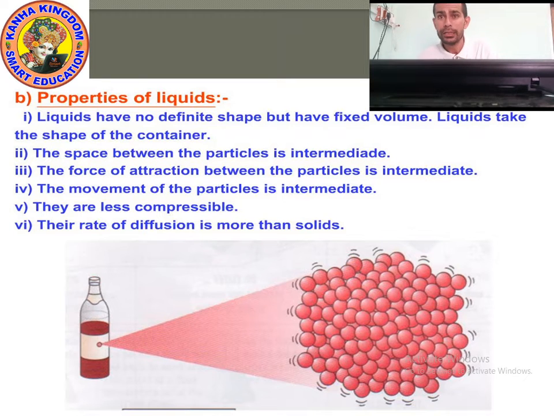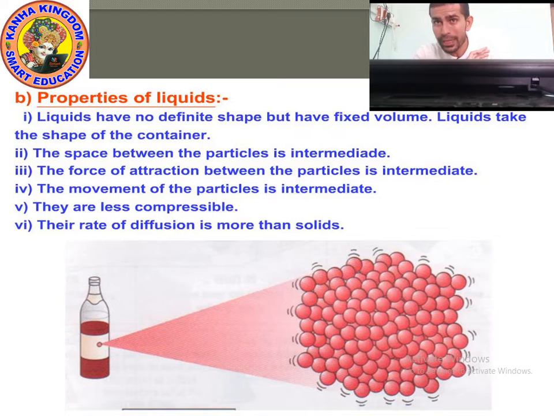Okay, next point. The movement of particles is intermediate. The particles of solid just vibrate at one place. They do not move from one place to another. But the particles of liquid can go from one place to another, but to a fixed distance.